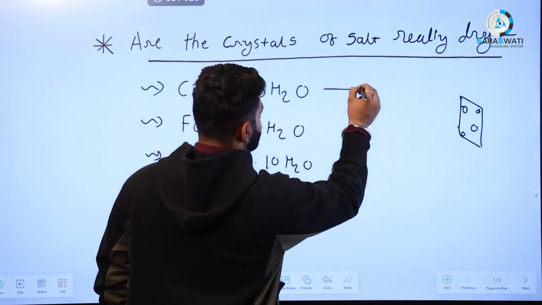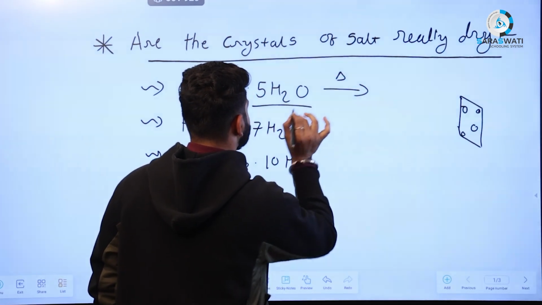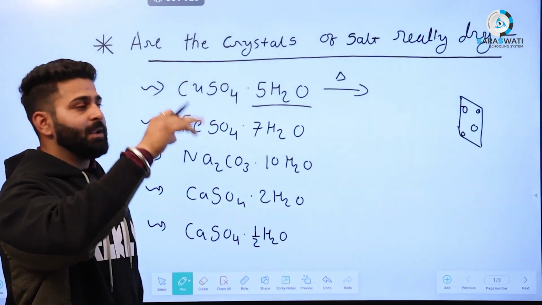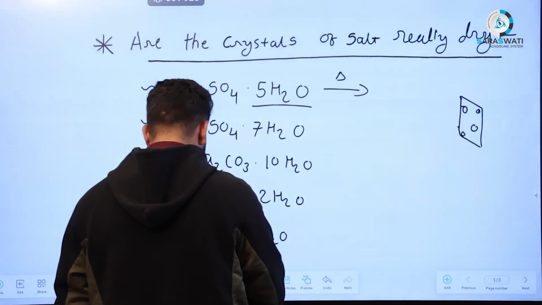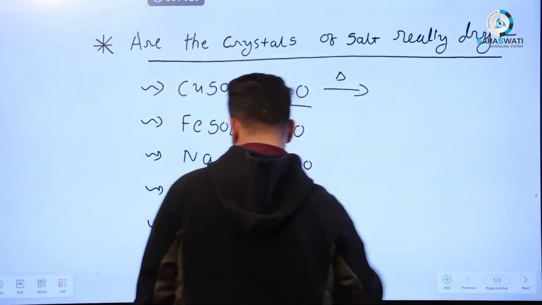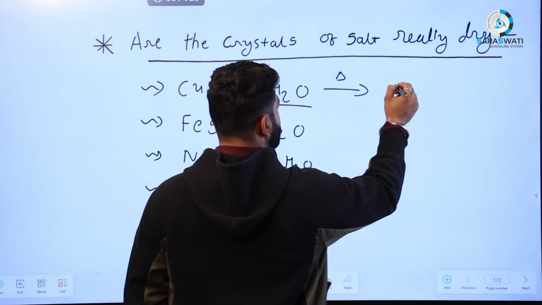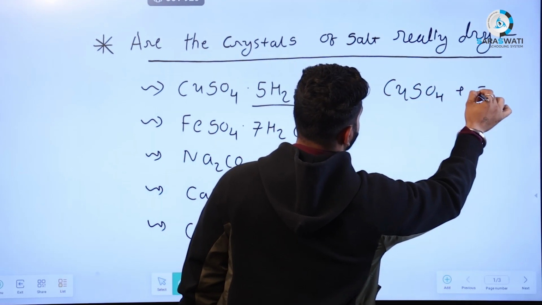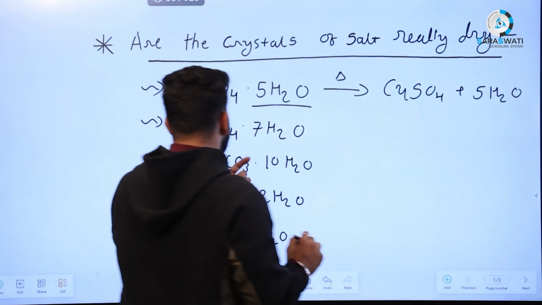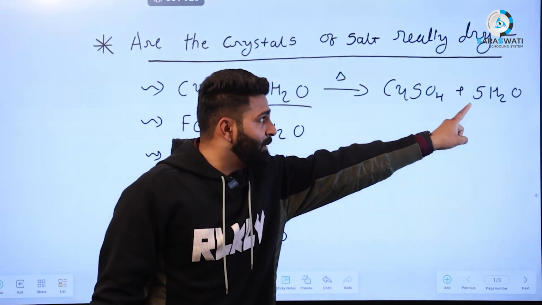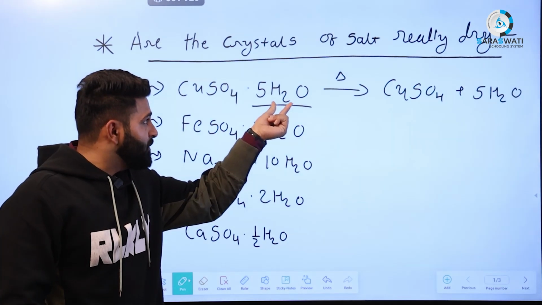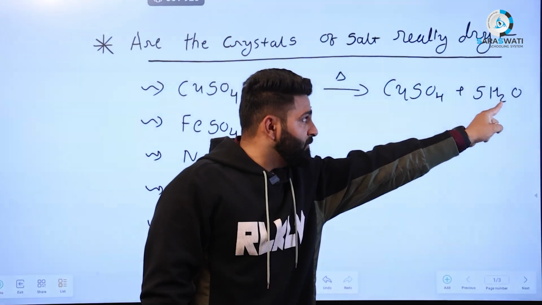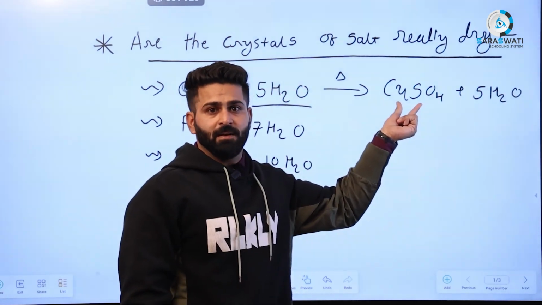When you heat all these hydrated crystals, the water of hydration, meaning the water molecules, is removed from the crystal and it turns white. CuSO4 plus 5H2O. Now understand what into and plus mean. Into means this water is present in the crystal of copper sulfate, and plus means this water is removed from the copper sulfate crystal.